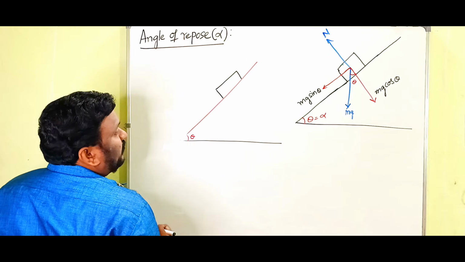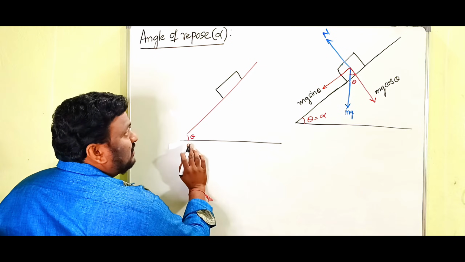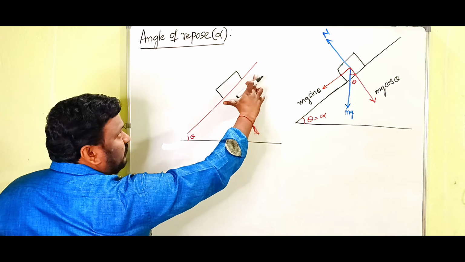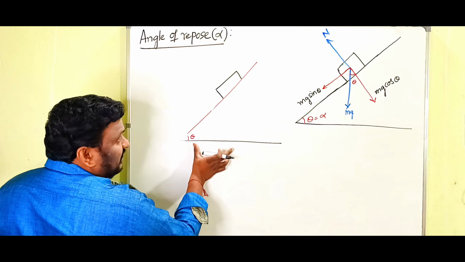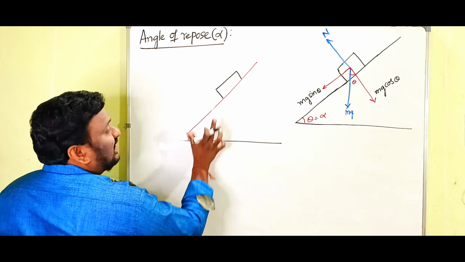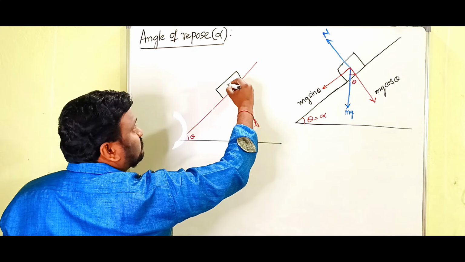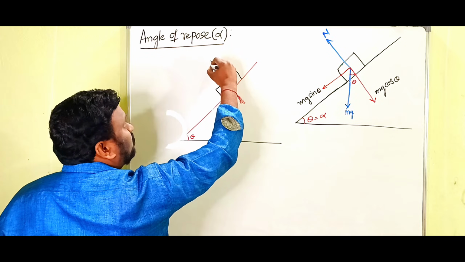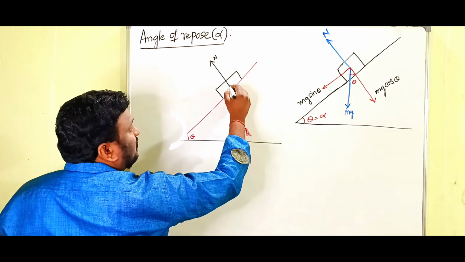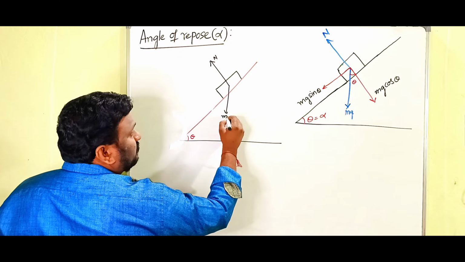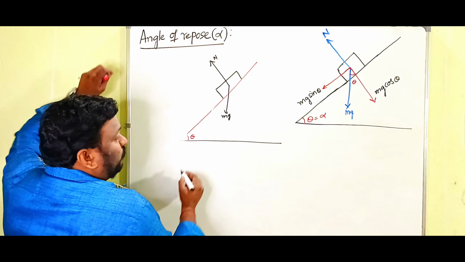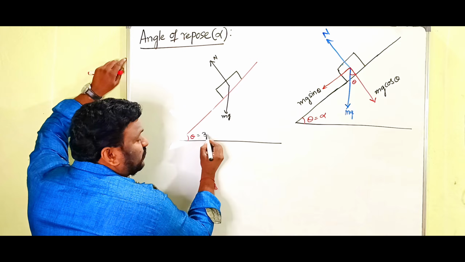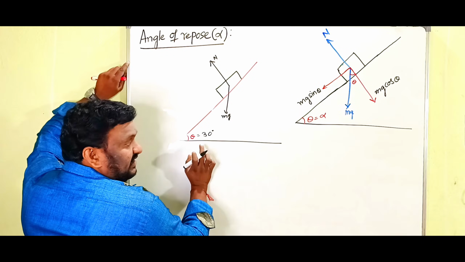This is the body on the inclined plane. The plane which makes some angle with the horizontal is called an inclined plane. There is an upward force acting and weight also acting. Initially we are taking theta equal to 30 degrees.